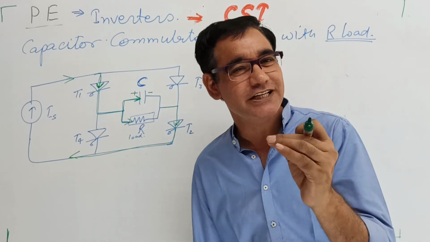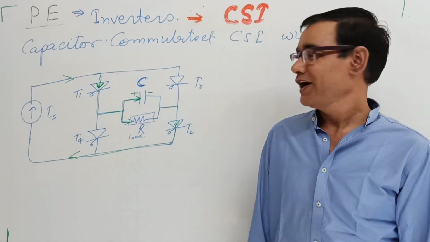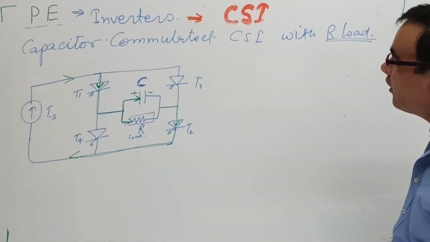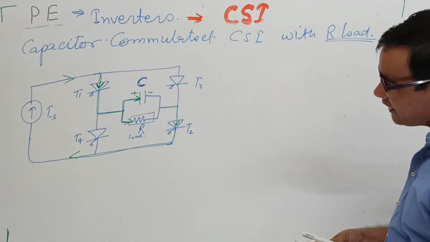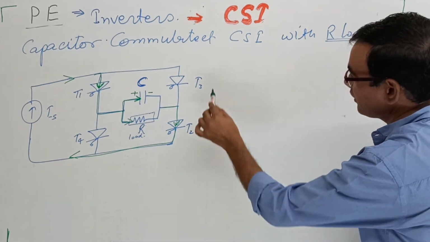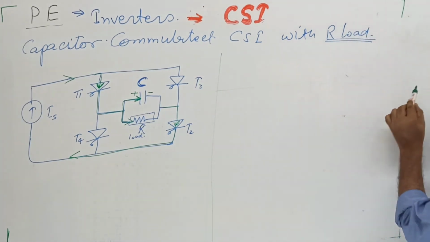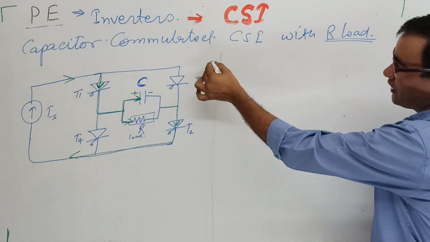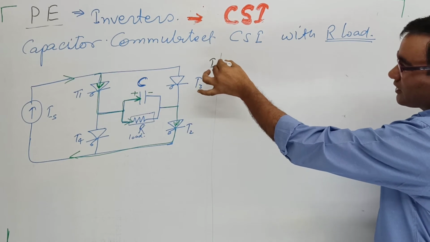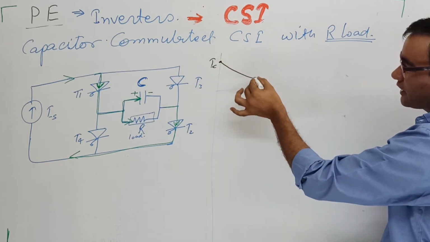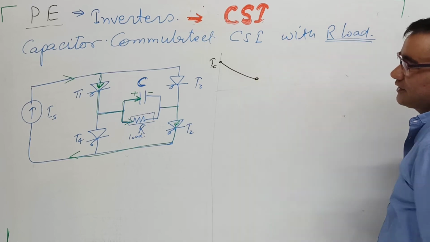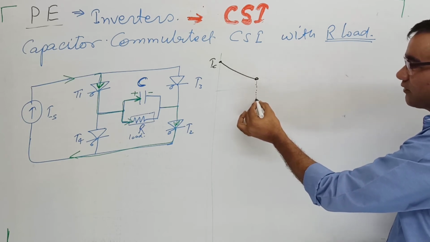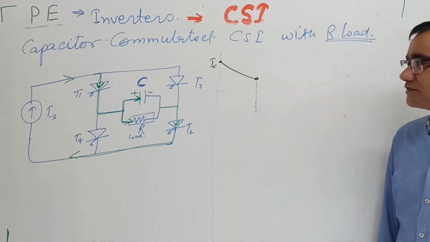Initially, the capacitor takes more current, and this resistance takes less current. So I'll draw the waveform diagram to show what current they take and how the current flows. This is the capacitor current. The capacitor takes this amount of current in the positive half of the cycle, and toward the end of the cycle this is the current. This is the end of the positive half cycle. Okay.